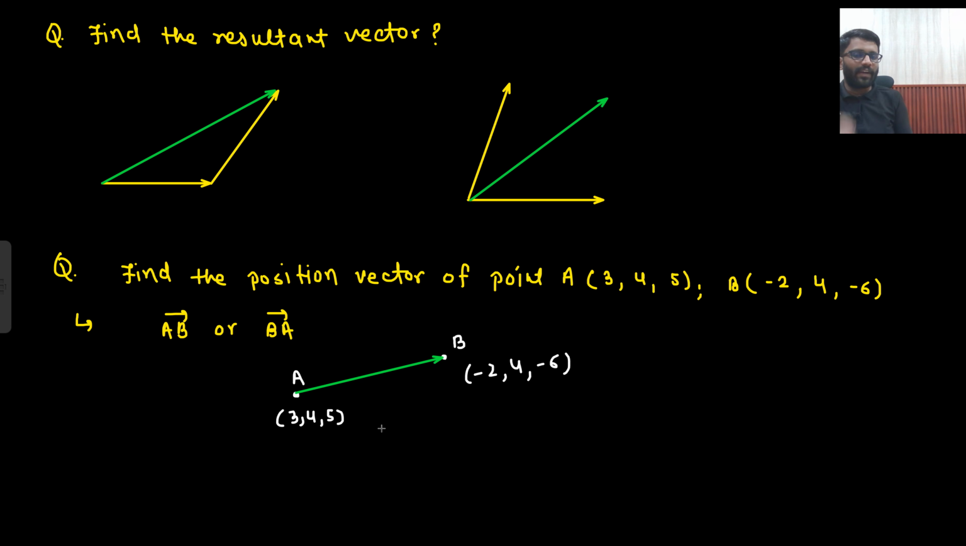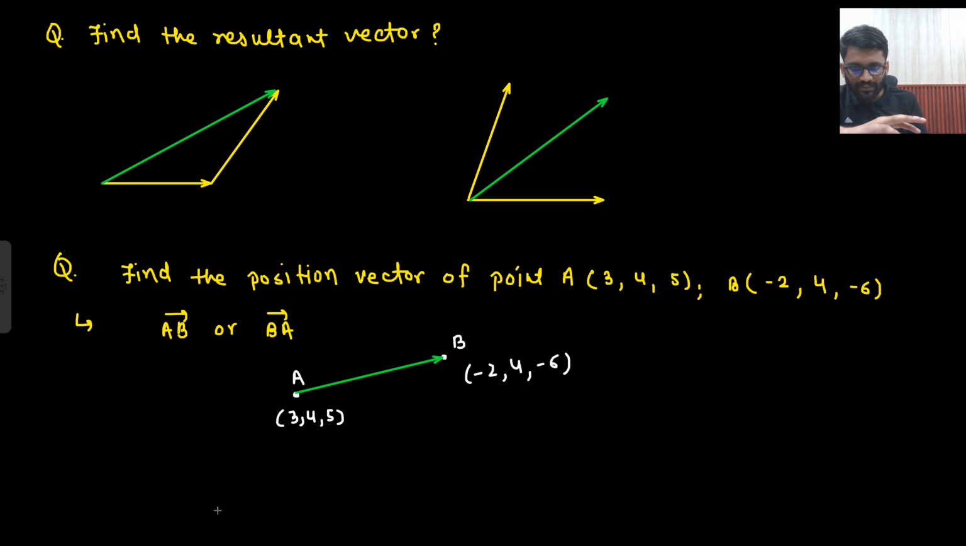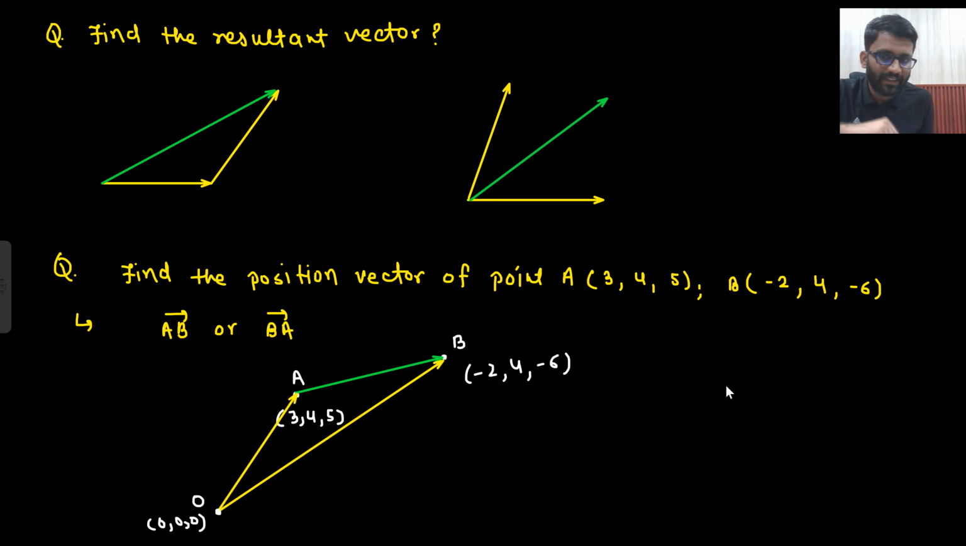So this point is (3, 4, 5) with respect to some origin, yes or no? From the origin, some guy is walking towards A. This is my origin, which is (0, 0, 0), and some guy is walking towards B from (0, 0, 0) only. Can I write something like that? Tell me if you agree. OA vector plus AB vector is equal to OB vector. Yes or no? So what will be my AB vector?